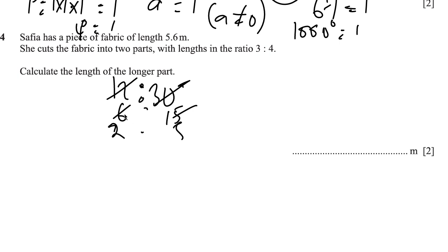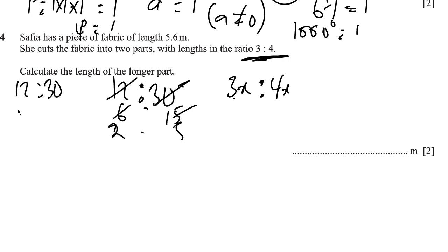So what am I trying to say? If you have the lengths in the ratio 3:4, that means the original lengths are 3 times a particular number x, and then 4 times a particular number x, because in the example I gave, we had 12:30.